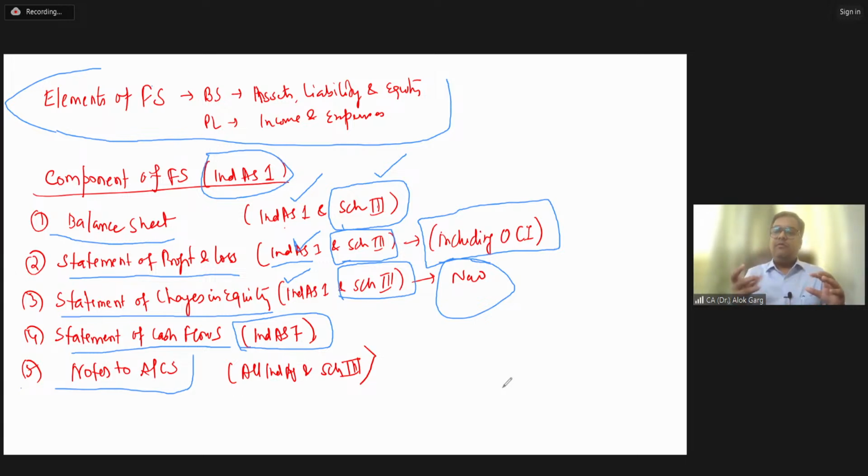Now, Vanshika has 10 crore rupees in buildings or land. Tanisha has invested 10 crore rupees in cars. Vanshika invested in land and building. Tanisha invested in cars, in vehicles. On the face of the balance sheet, in Tanisha's balance sheet and in Vanshika's balance sheet, it is just a single line item, PPE, property, plant and equipment, 10 crore.